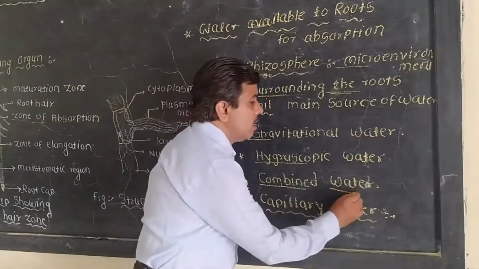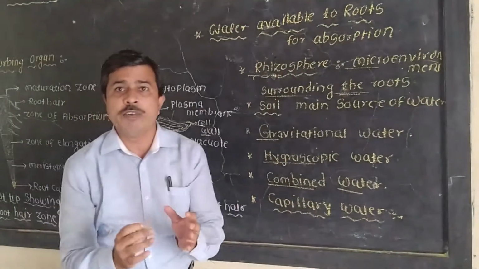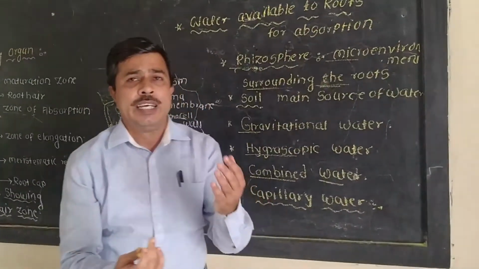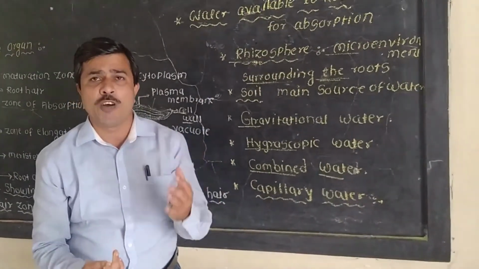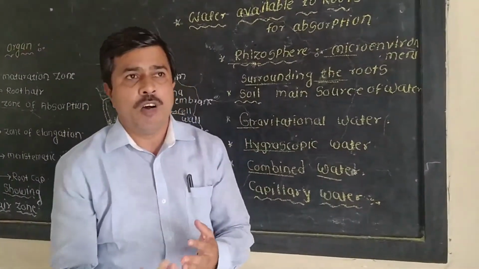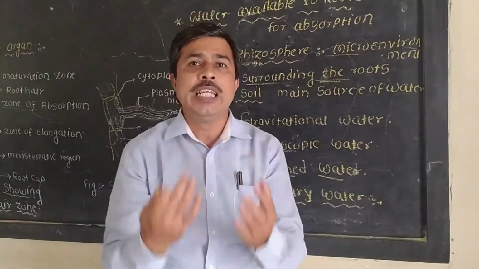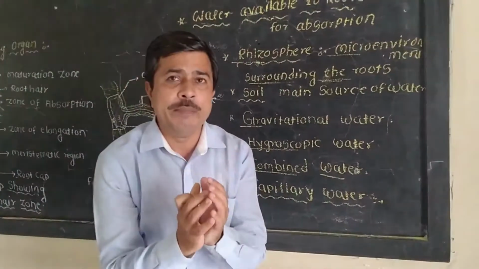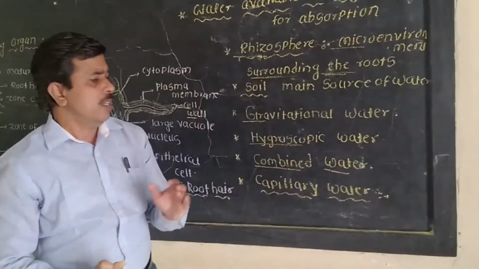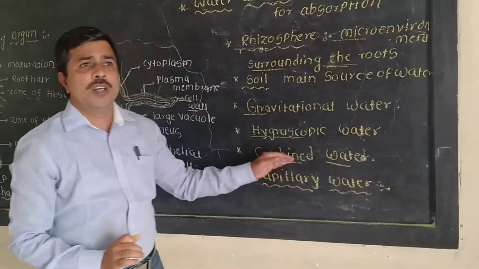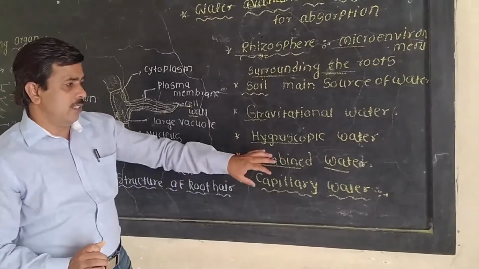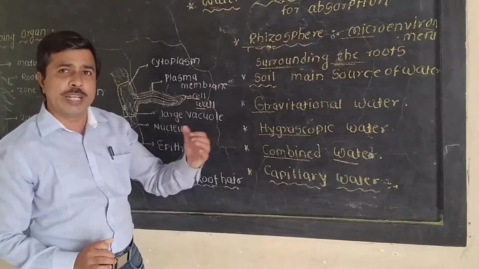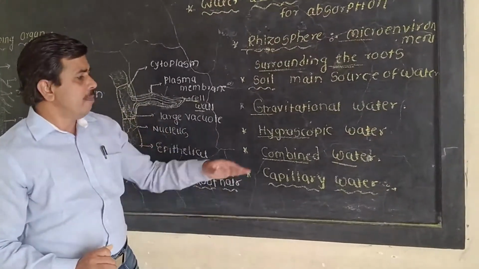In combined water, the water is present in a combined form, in the form of hydrates of aluminum and silicon, that is, as a chemical substance. Such water is not used by the plant for absorption, because it is in a combined form and cannot be easily absorbed.